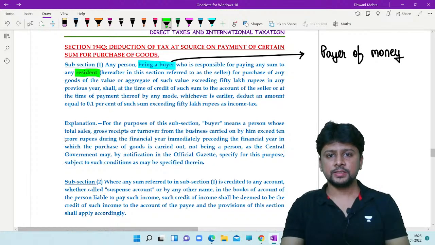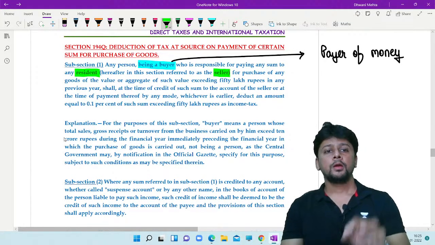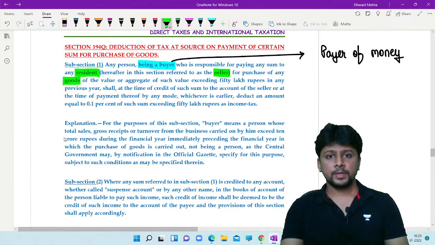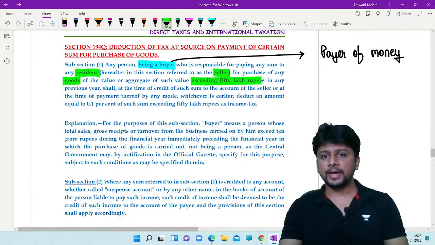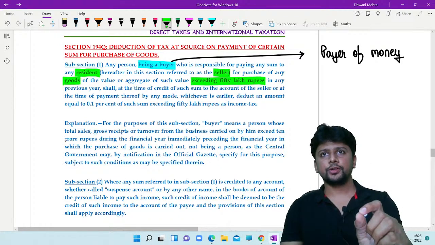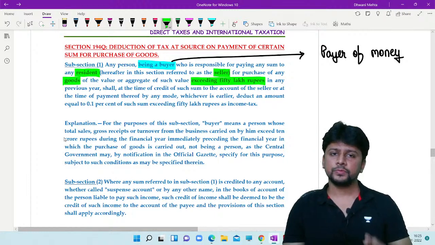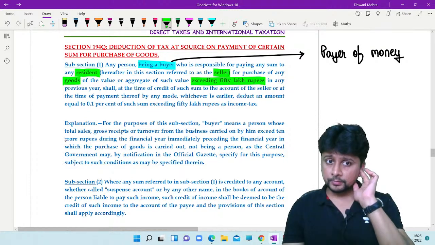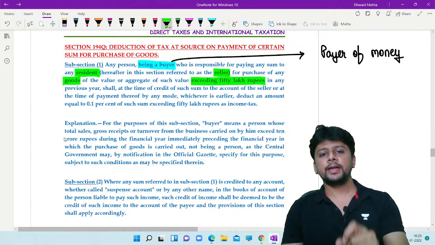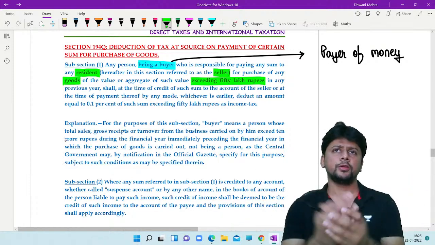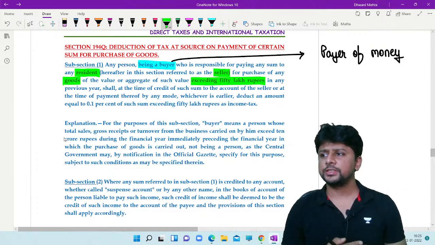That means my seller is a resident person, for purchase of any goods of the value exceeding 50 lakhs. Either it is a one-time transaction of purchase or aggregate multiple transactions exceeding 50 lakhs in any previous year shall, at the time of credit of such sum to the account of the seller or at the time of payment, we already know this payment or credit, whichever is earlier funda.